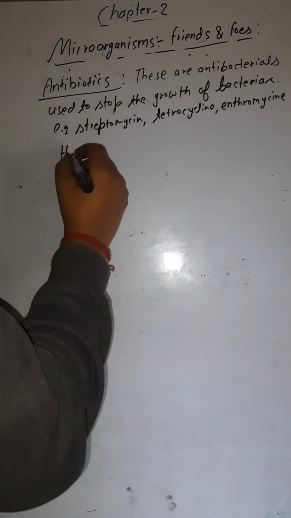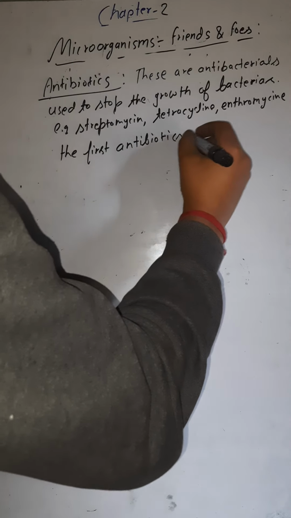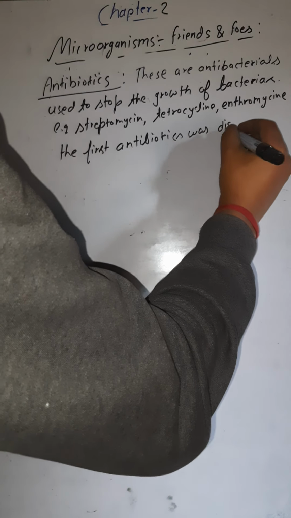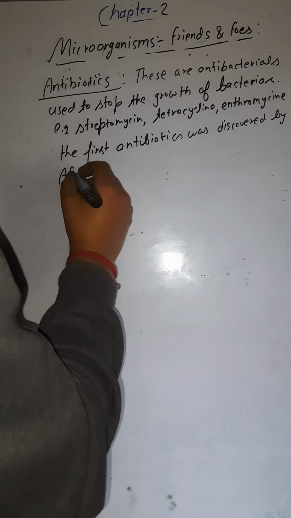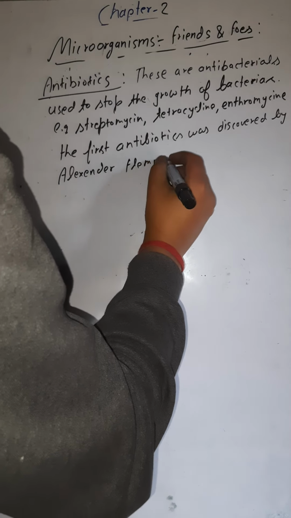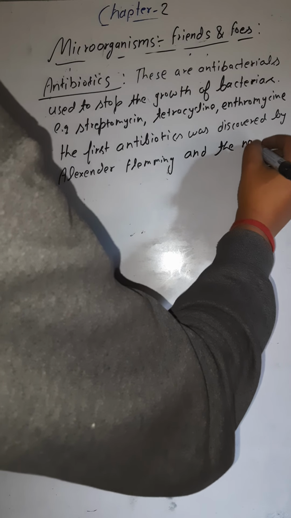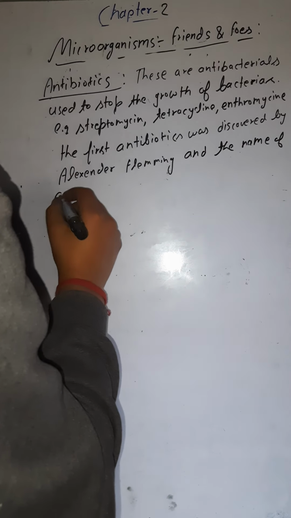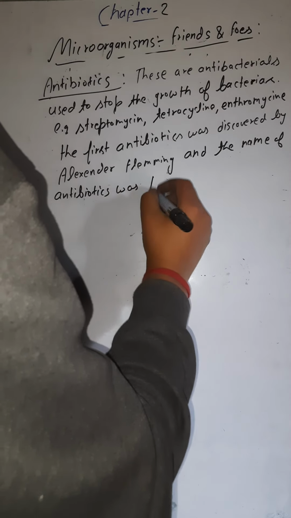The first antibiotic, or antibacterial medicine, was discovered by Alexander Fleming, and its name was penicillin.